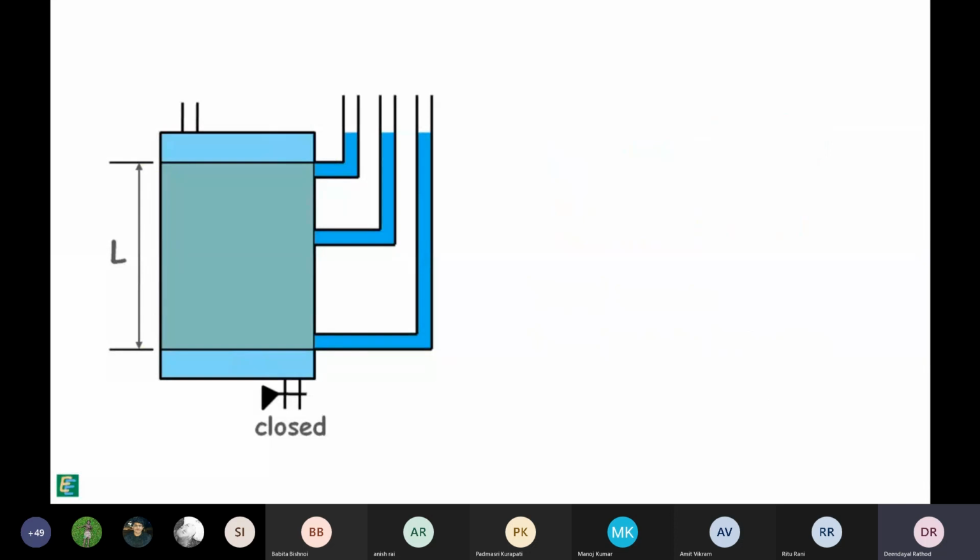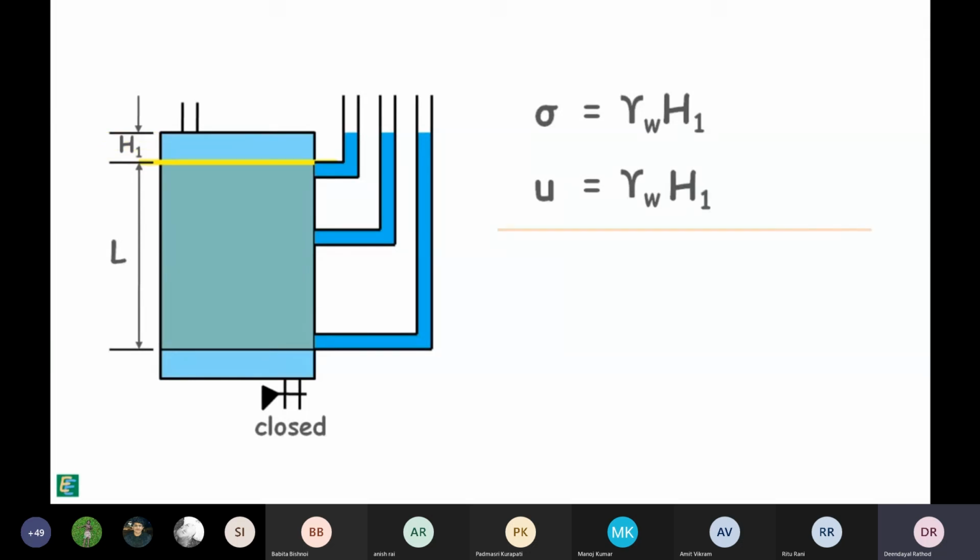Let's say height of the water above the soil sample is of height h1. Total stress at the surface of the soil will be because of this water, gamma W h1. Pore water pressure will be gamma W and height of this water column, h1. So, effective stress is 0.